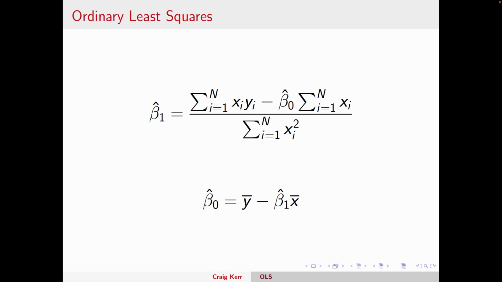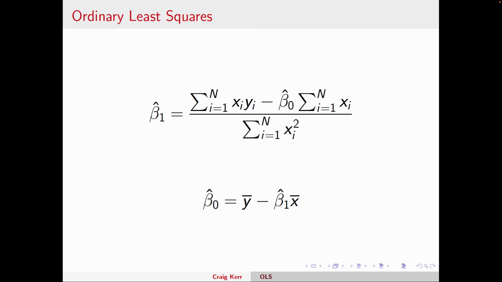Thinking back to your algebra class, we have 2 equations and 2 unknowns. What do we do? Well, the simple thing to do is take the simple one for beta naught, plug it in for beta naught in the first one, and we will have an expression that's all in terms of beta 1, and now we can solve for beta 1. Once we do that, we'll plug that beta 1 right back in here, and now we have beta naught.